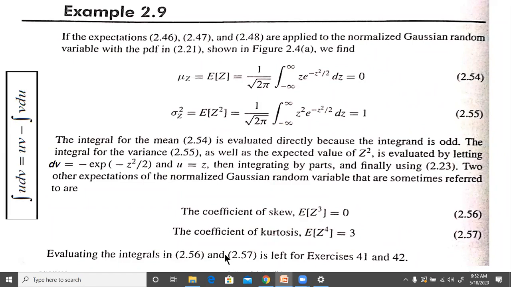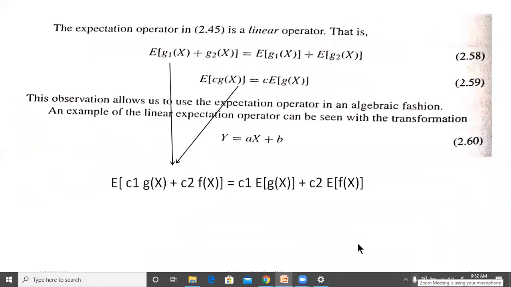So the evaluation of the integrals in 2.56 and 2.57 is left as an exercise, 41-42 in the book. Next is what is known as the linear combination or linear operator. The linear operator, or superposition principle as it is sometimes known, is generally written like this. Again, in linear algebra we also considered that E of g1(x) plus g2(x) equals E of g1(x) plus